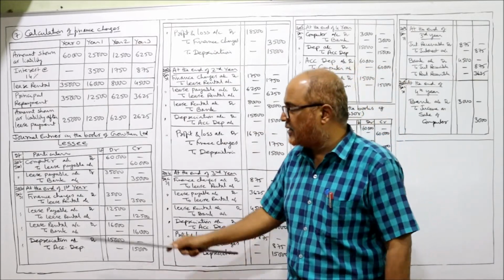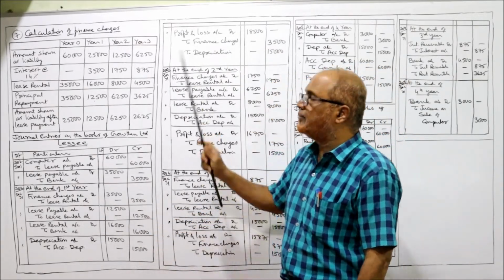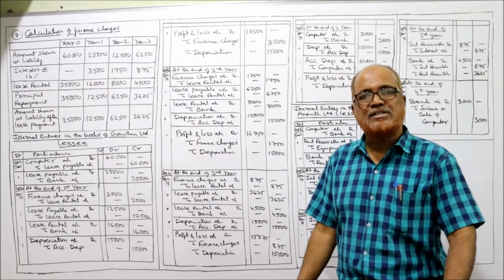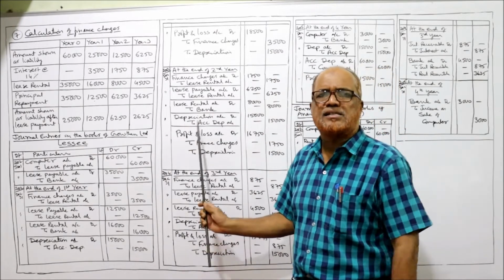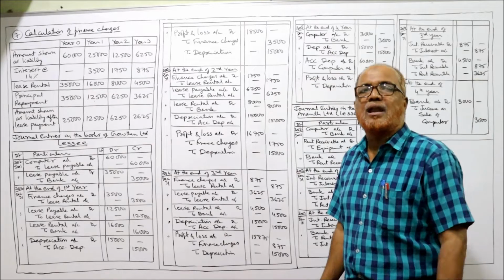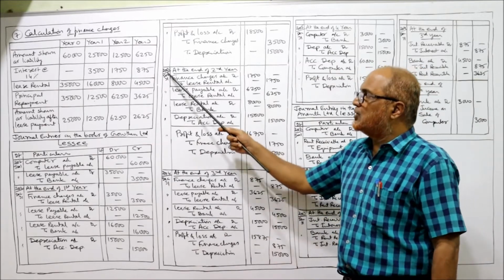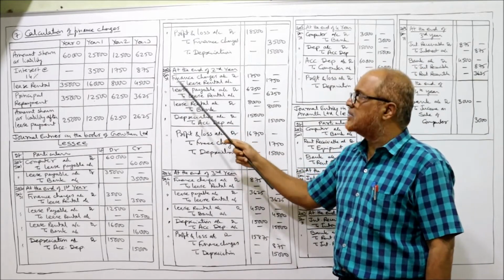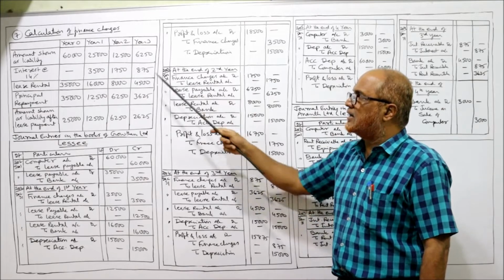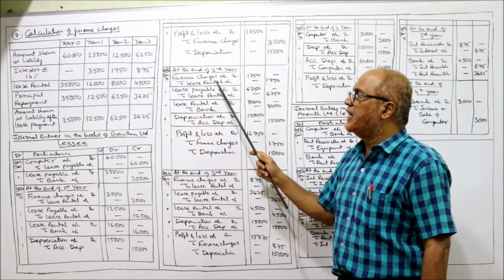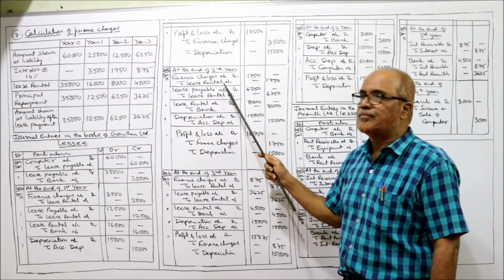First year completed. 1, 2, 3, 4, 5: 5 entries in the first year. Same 5 entries in the second year with only difference in amounts. So 2003, December 31st. Finance charges account debit to lease rental 1,750, being the finance charges due, interest due.